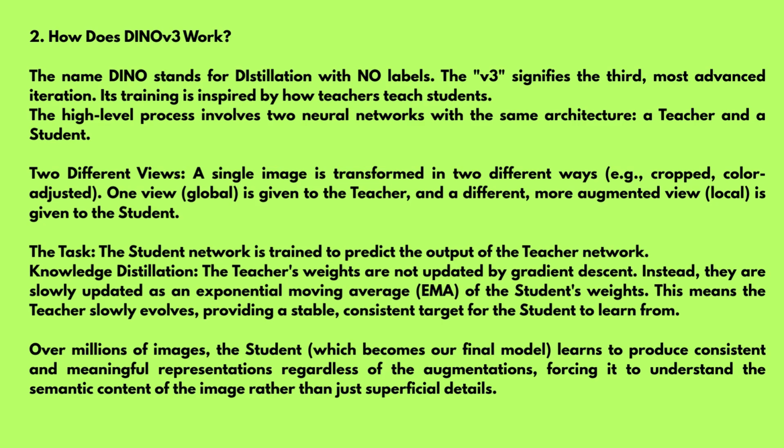A single image is transformed in two different ways. One is a global view given to the teacher, and a different, more augmented local view is given to the student. The student network is trained to predict the output of the teacher's network. The teacher weights are not updated by gradient descent, they are slowly updated as an exponential moving average of the student's weights. This means the teacher slowly evolves, providing a stable, consistent target for the student to learn from.